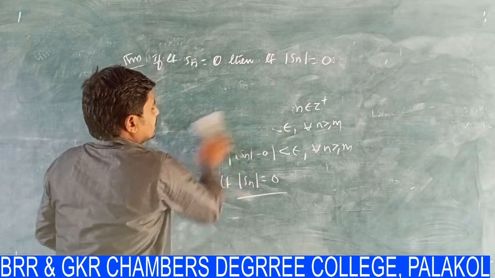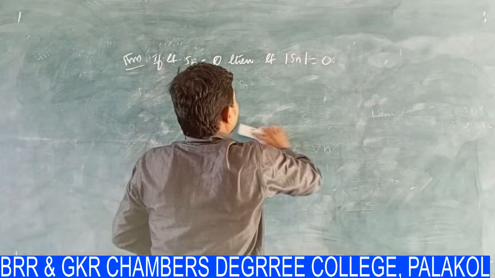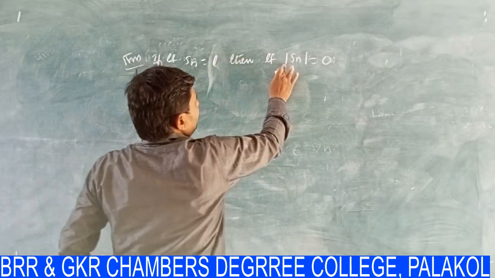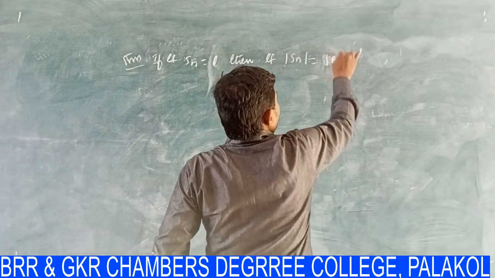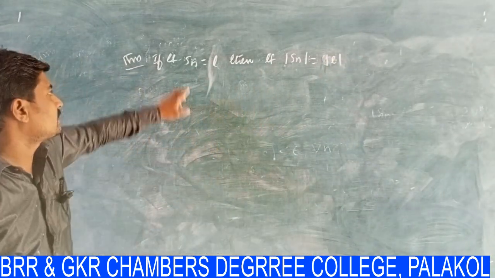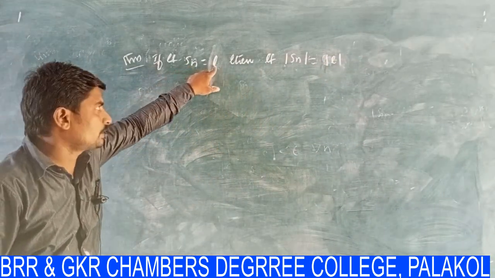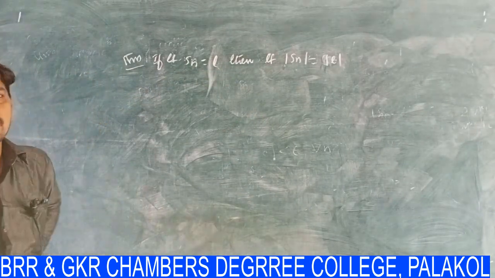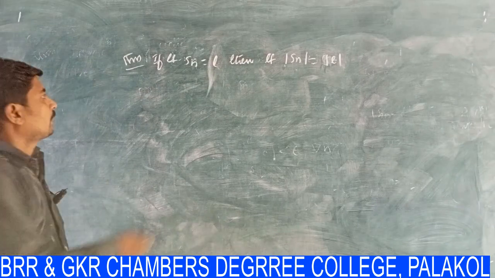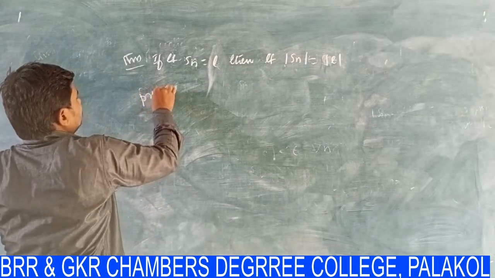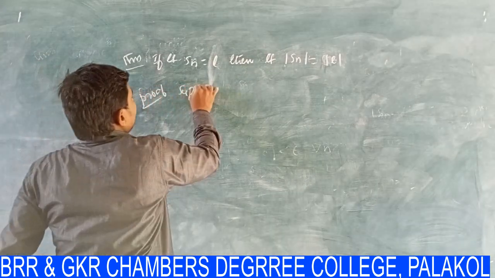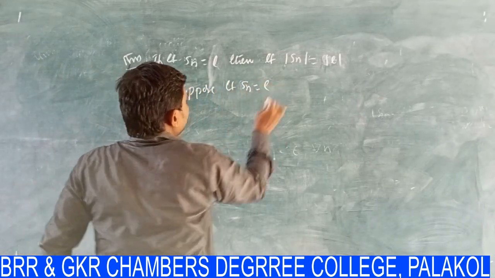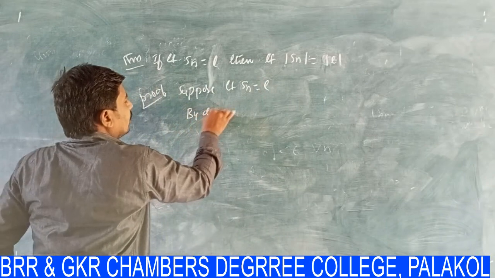If the sequence limit Sn is equal to L, then limit modulus of Sn is equal to modulus of L. This is another theorem. It means that if the sequence Sn converges to L, then we prove that modulus of Sn also converges to modulus of L. Suppose limit Sn is equal to L. Again, by definition, how do we write that?